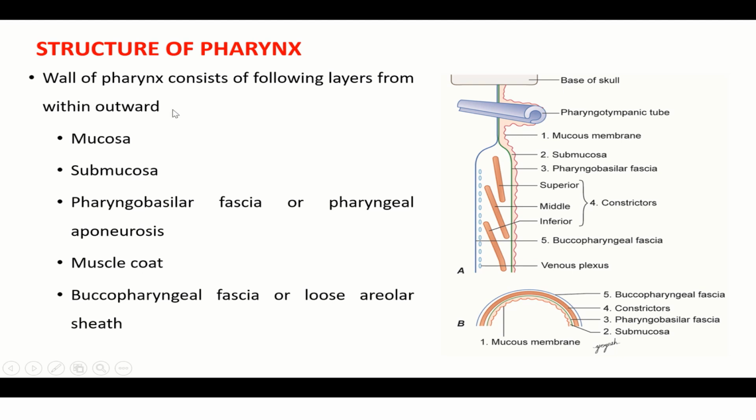So, structure of the pharynx. The wall of the pharynx consists of the following layers. From inside outwards, you can see this is the mucous membrane. This is the submucosa. Then the green one is the pharyngobasilar fascia. Then come the constrictors and the longitudinal muscles. Then comes the buccopharyngeal fascia. So: mucosa, submucosa, pharyngobasilar fascia or pharyngeal aponeurosis, then the muscle coat, and buccopharyngeal fascia or loose areolar sheath.